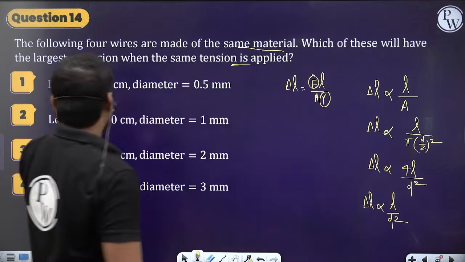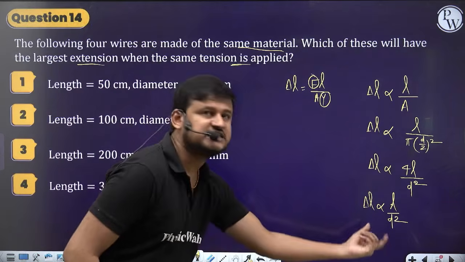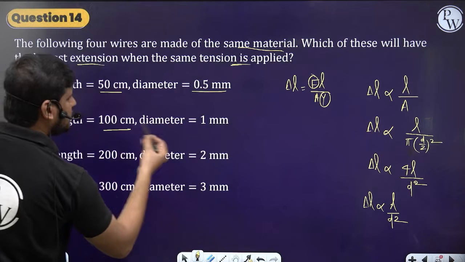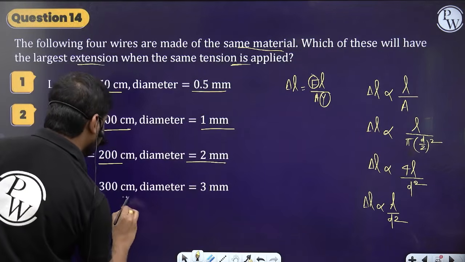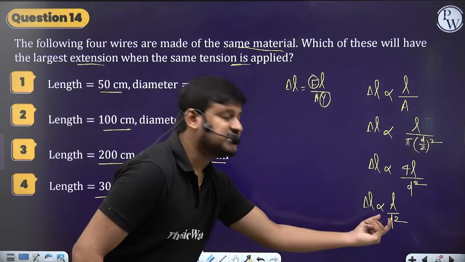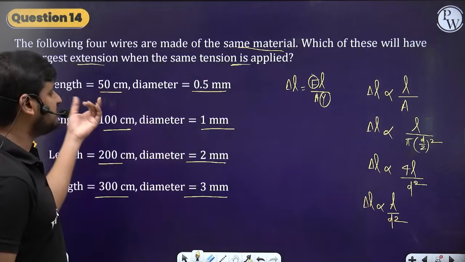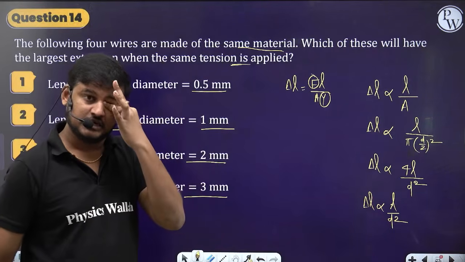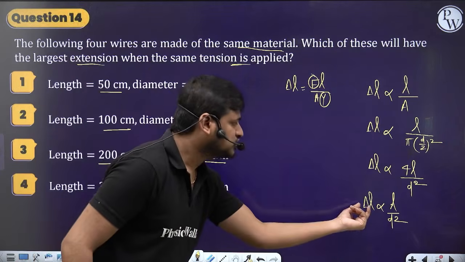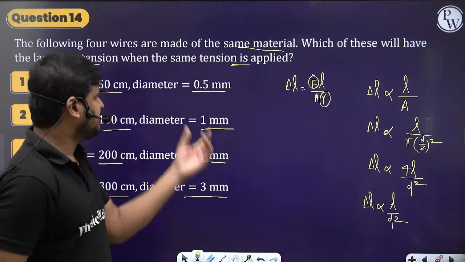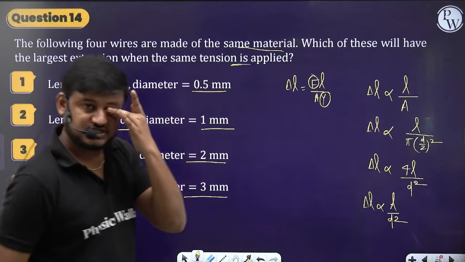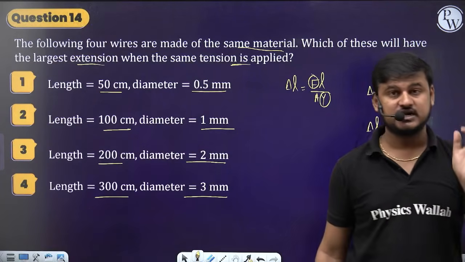So what you do is, for all the 4 options, you check the L by d square ratio. Here L you know, d value you know. For whichever option you get a higher L by d square value, that will have the maximum extension. Clear? So simply you have to substitute for option 1, option 2, option 3, option 4. In whichever case the delta L is more, that extension is the largest. Clear guys? Understood? Chalo.